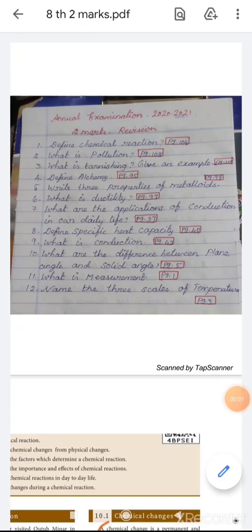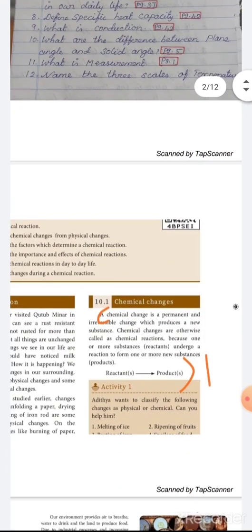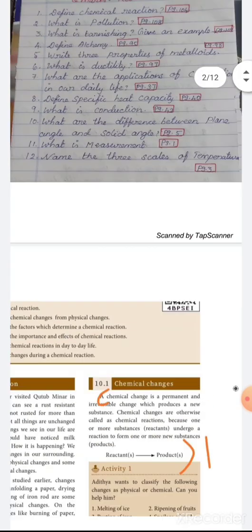Are you ready dears? Take science book, pencil and science note. First, write the 12 questions in our science note, then note the page number, everything. Then mark the answers in our book. First one, define chemical reaction. This lesson is changes around us. Take page number 104. Start with chemical change and end with the product. This is first question.